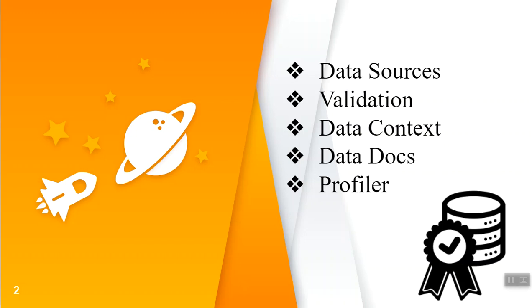Okay. The third one is the data context. Data context will store the configurations of the entire validation process. The fourth one is the data docs. Data docs will hold which test cases have been executed and what the results were. It will show the metrics as well.